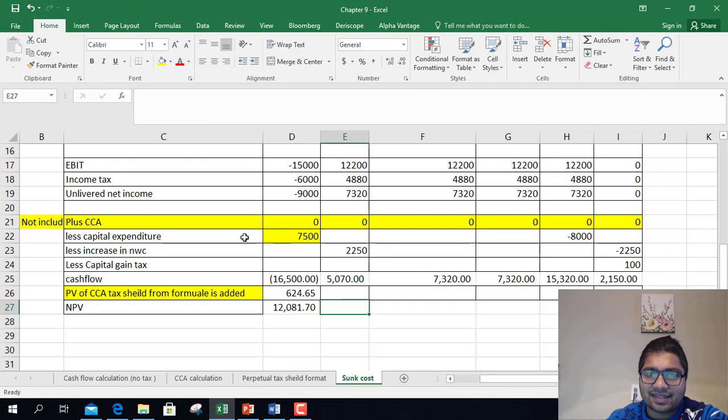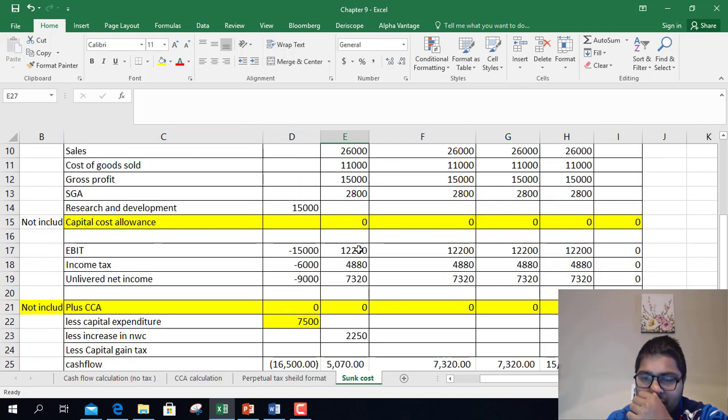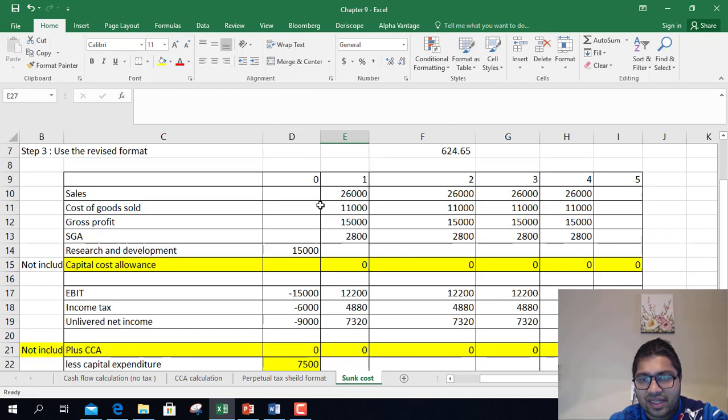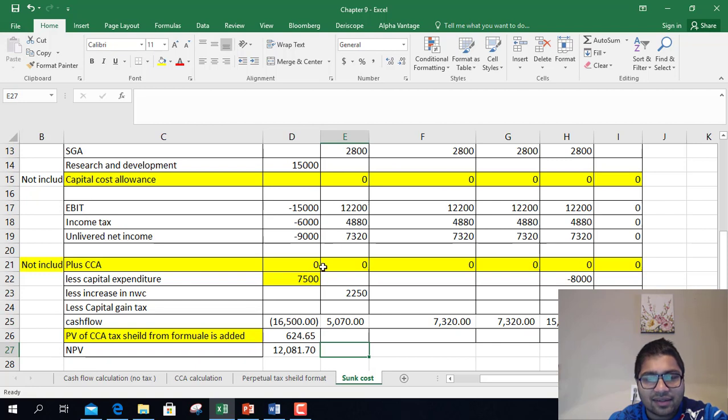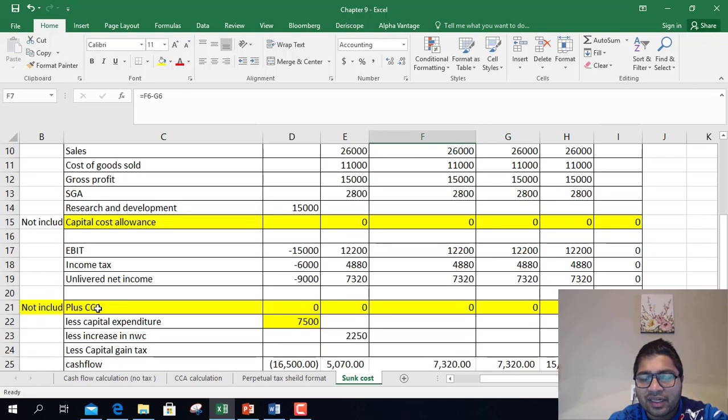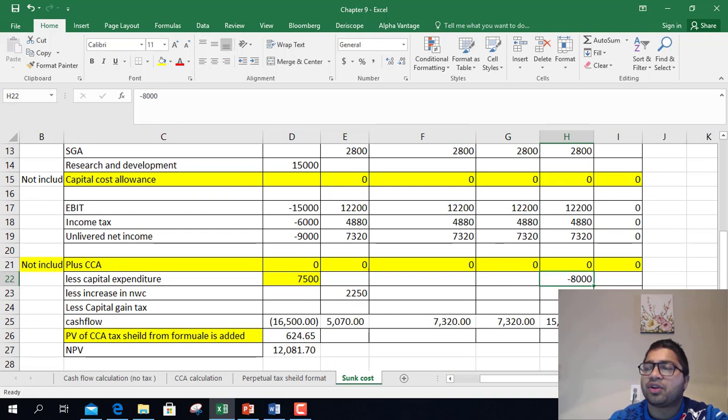So the important thing is the Excel sheet, and one thing that we missed out, which I realized later on. In the sunk cost calculation, we did not consider CCA because we calculated CCA separately, 624. We did not consider CCA in cash flows, but for capital expenditure, you're spending 7,500. So you have to factor that in, but you're getting 8 million later on. We did not factor that in, so the only change I am making is factoring in 8 million.